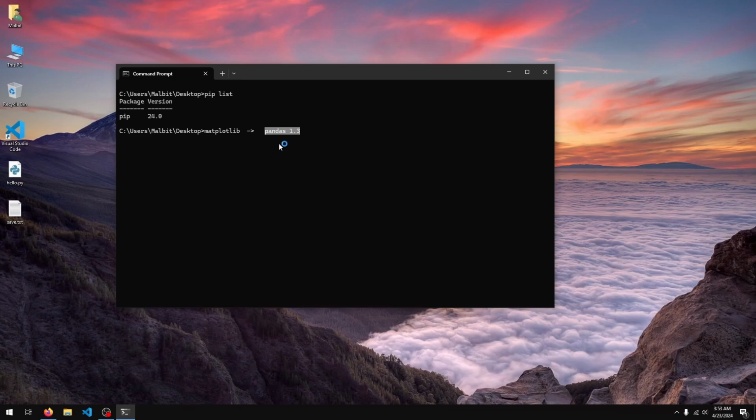Well, in that case we have an issue, because I need both of these for one project, and I have another project for which I need a newer version of this. So that's one issue. And the other issue is when you work on lots of projects, your installation of Python can get polluted in a way with all sorts of packages.